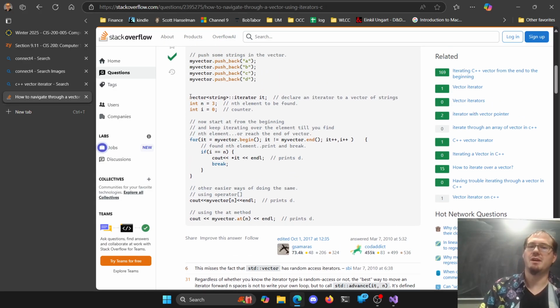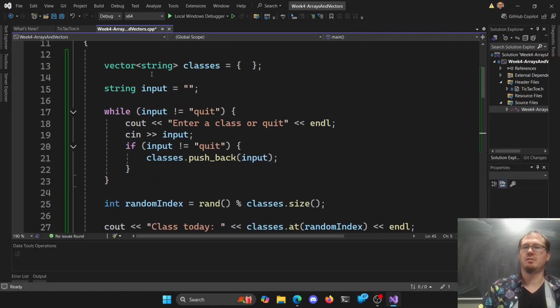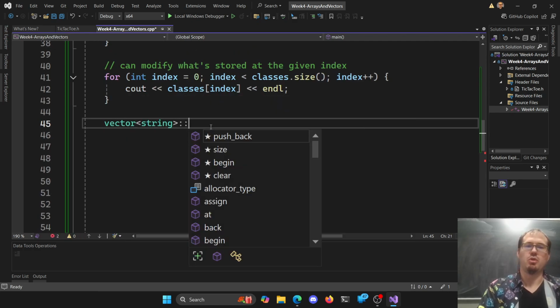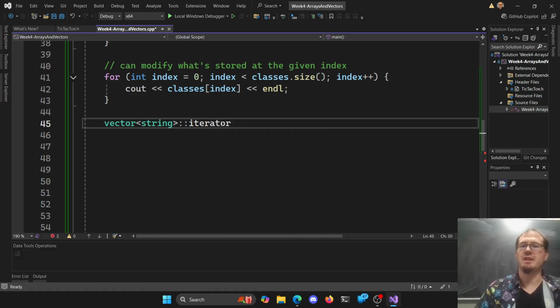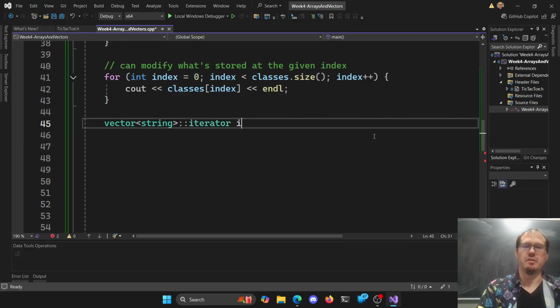So it's a type of vector::iterator. So it's the scope, vector of string scoped iterator here that I can work with. I know my vector is a vector of strings, right? So I'm going to say my vector of type string::iterator here. This is the iterator object. This looks really awkward and crazy, but that's okay. And we'll just call this the it.